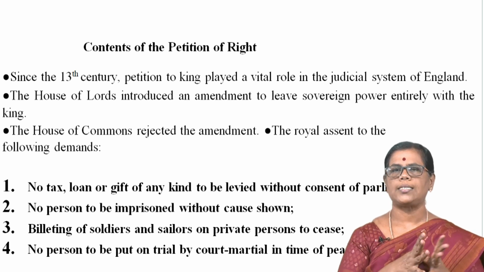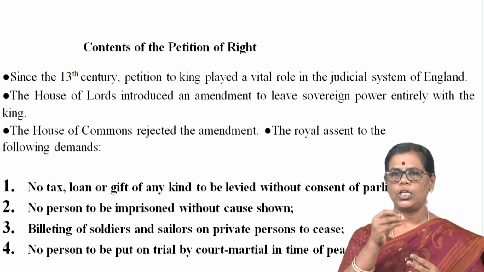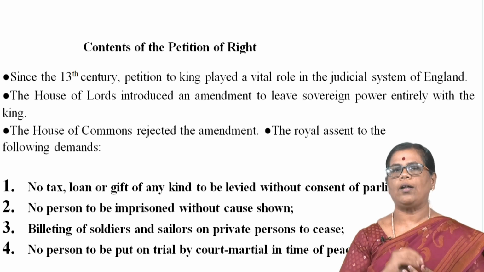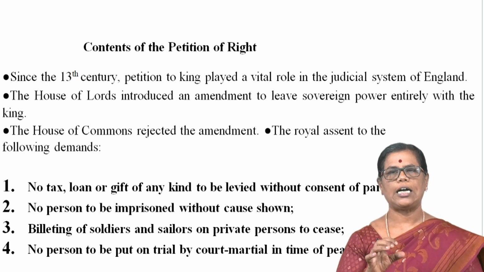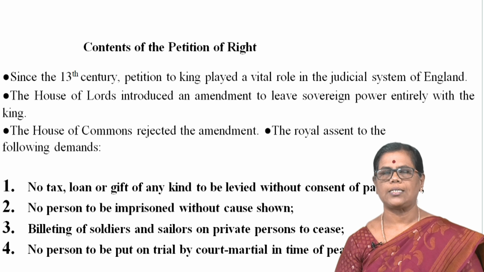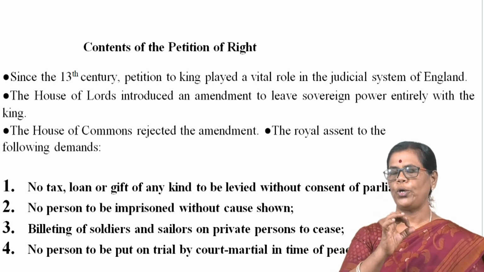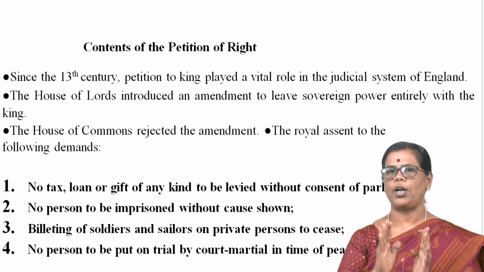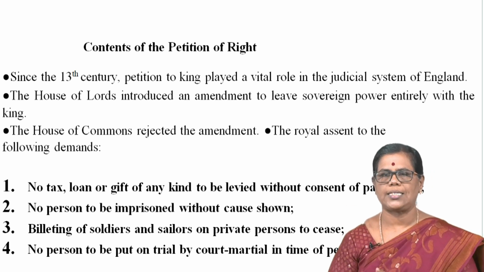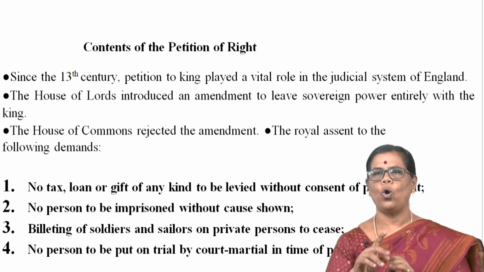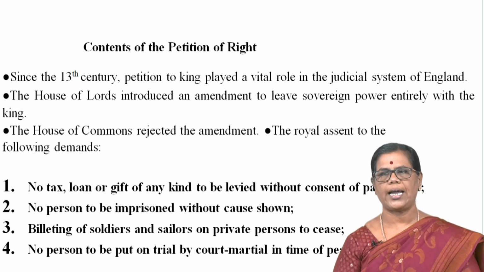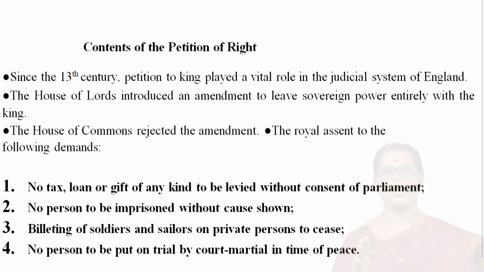So, the Petition of Right had the royal assent to the following demands. No tax. That is, as I already told you, the king had no power to collect excessive taxes. No tax, loan or gift of any kind to be levied without consent of the parliament.